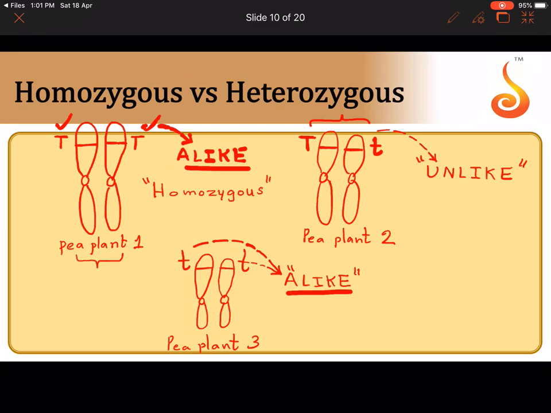And what if the allelic members are unlike? Then we call the condition heterozygous. Did you understand? So in homozygous, you please write down the definition.